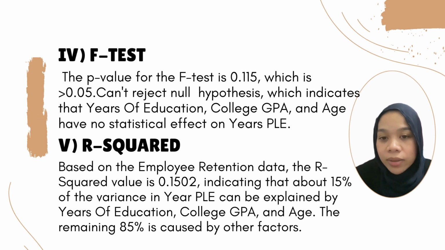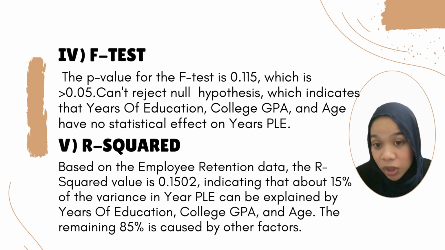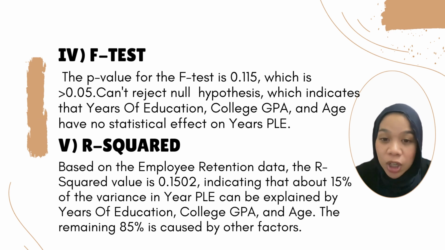For the R-squared, based on the employee retention data, the R-squared value is 0.1502, indicating that about 15% of the variance in years PLE can be explained by years of education, college GPA, and age. The remaining 85% is caused by other factors. That's all from me.